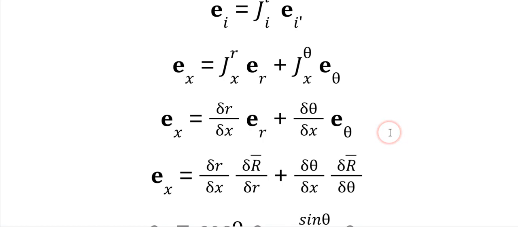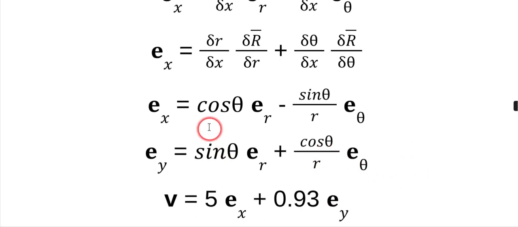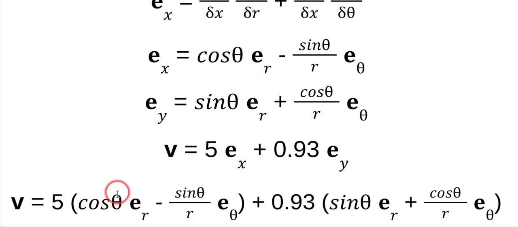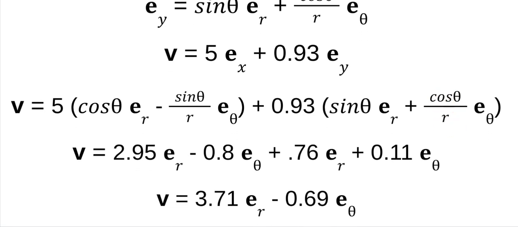All right, so I'm not going to do the derivation because we've done it before, but here's the punchline. Here is e_x expressed in r and theta. Here's e_y expressed in r and theta. So I can plug this back in here and this back in here. I can crunch, and now I know what theta and r are. Right here they are. This is r and this is theta. So I put all of that in everywhere, and I get this expression. I simplify it, and I wind up with this.